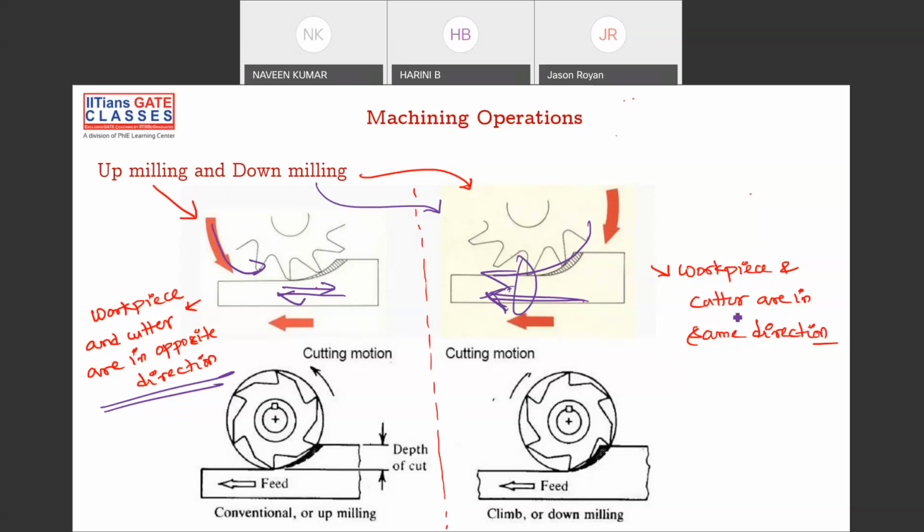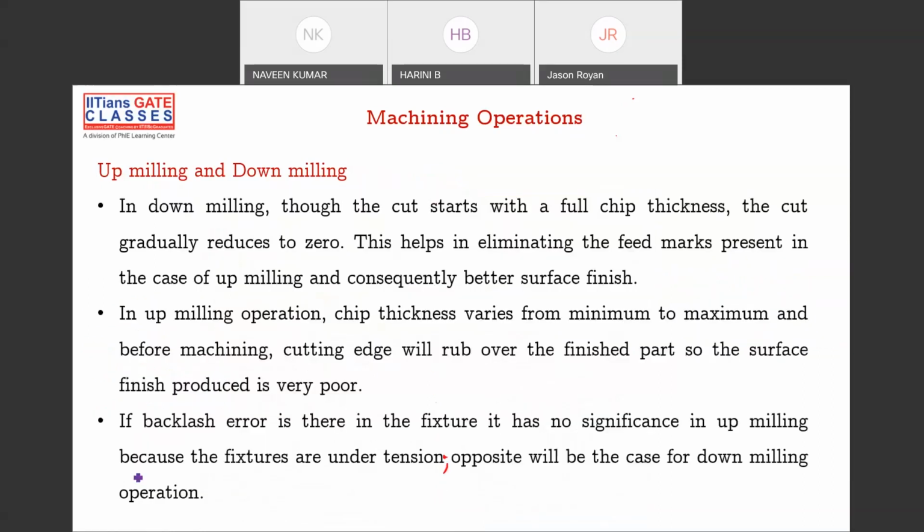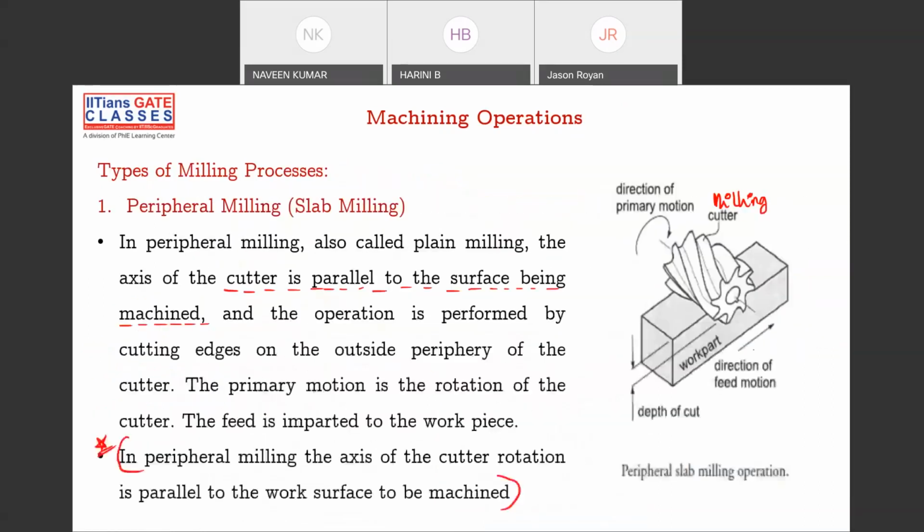If workpiece and cutter move in the same direction, then it is called down milling. This is the important point that you have to note. These are important points for up milling and down milling. And then this is your slab milling operation. You can see these are the important milling cutters. Your workpiece axis and these things are perpendicular to each other, so then it is called slab milling operation.